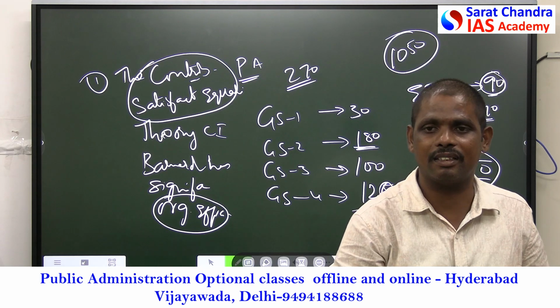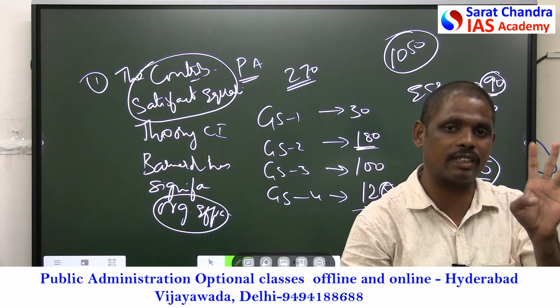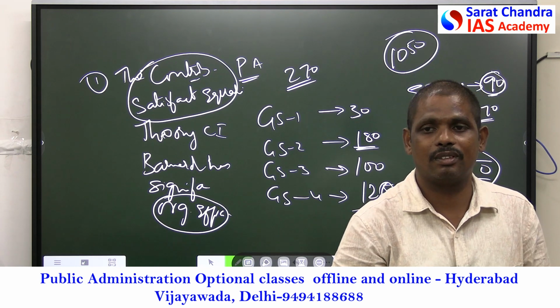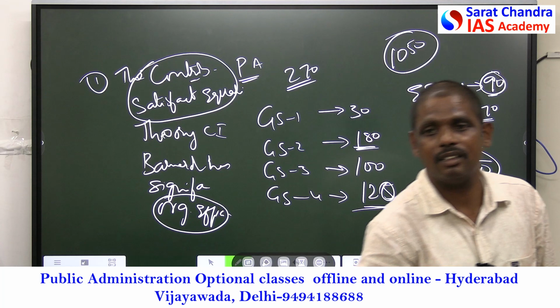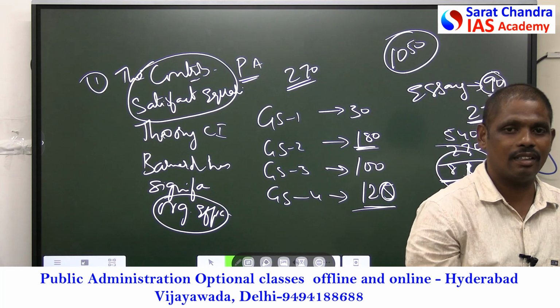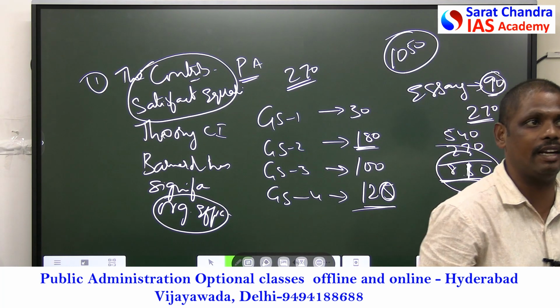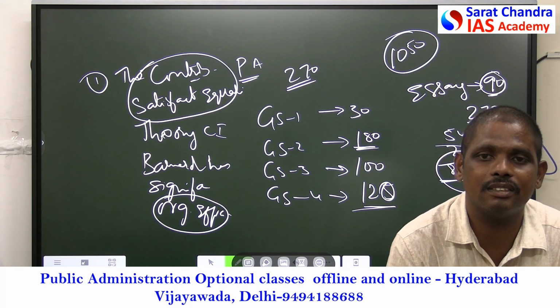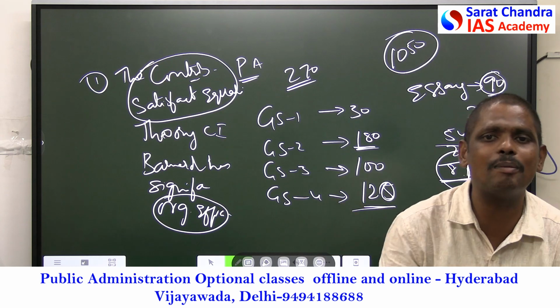I'm openly saying, 340 plus marks three times. 372. In which year, sir? 2008, 2010, I got 340 plus marks, 348. The reason is, you should show this kind of implementation.